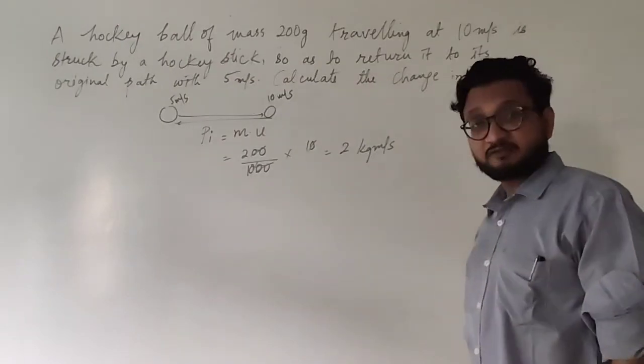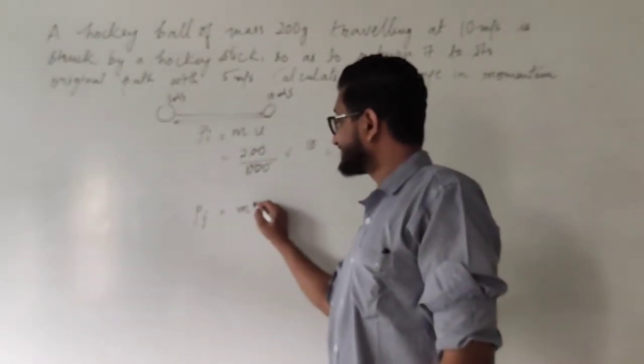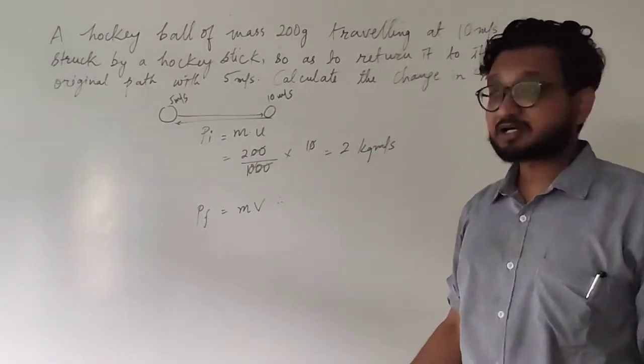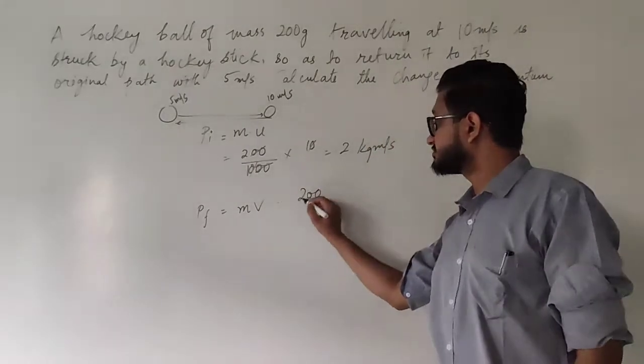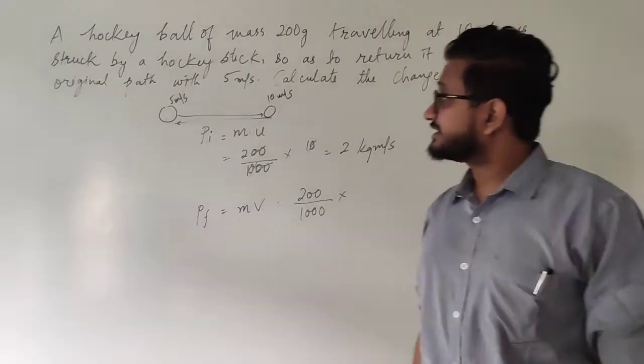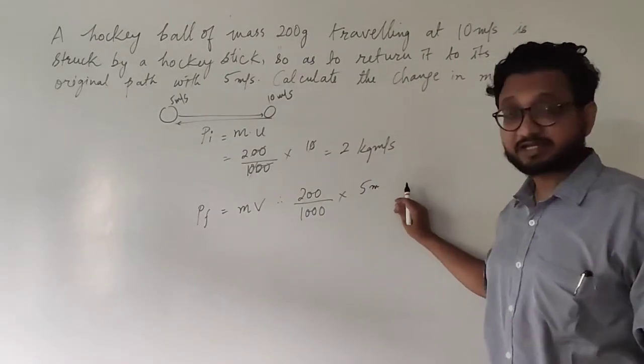Now finding the final momentum. So final momentum is mass into final velocity. Mass is once again 200 grams divided by 1000 and velocity is now 5 meters per second.